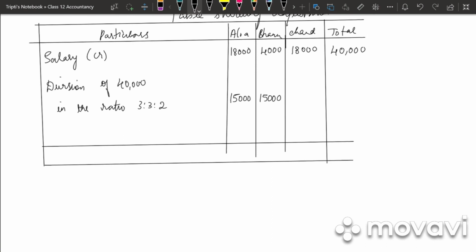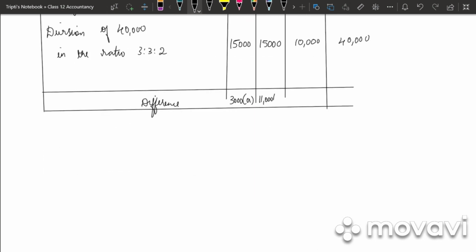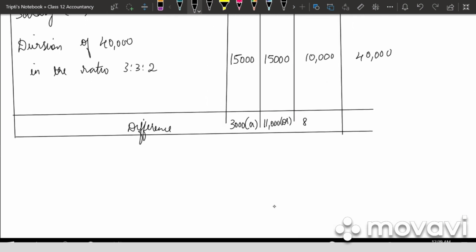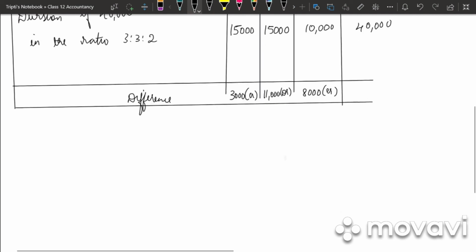And for Chand it is 40,000 into 2 by 8, it is 10,000. Then we have the difference: 3,000, this will be a credit balance, 11,000 debit balance, and 18,000 minus 10,000, 8,000 also will be a credit balance.